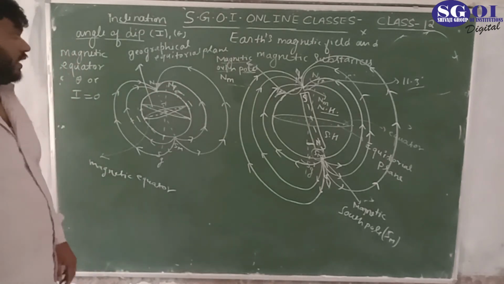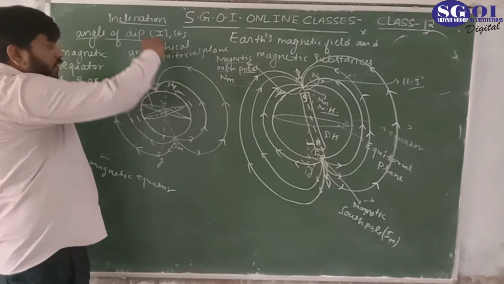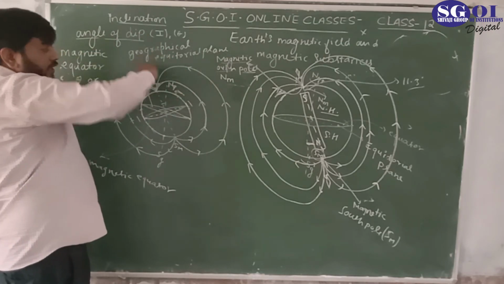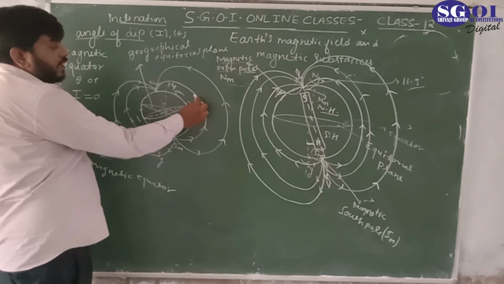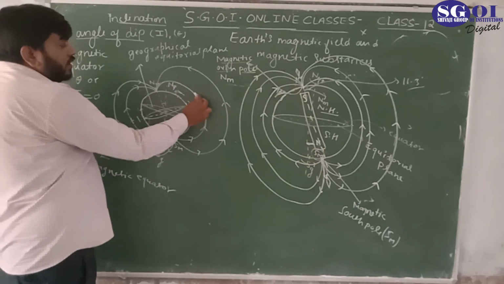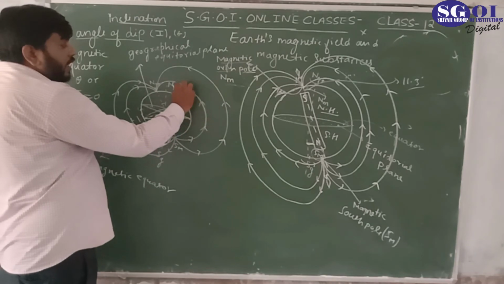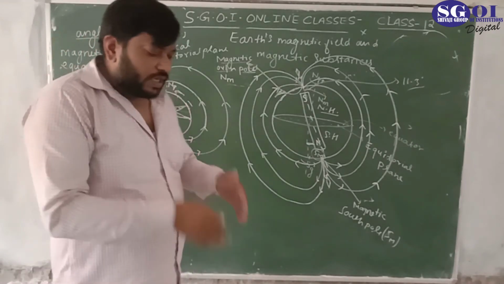The field lines are tilting like this. These are parallel lines in front of the magnetic equator, and as we move towards the magnetic north, the lines bend and try to become vertical to the earth surface.